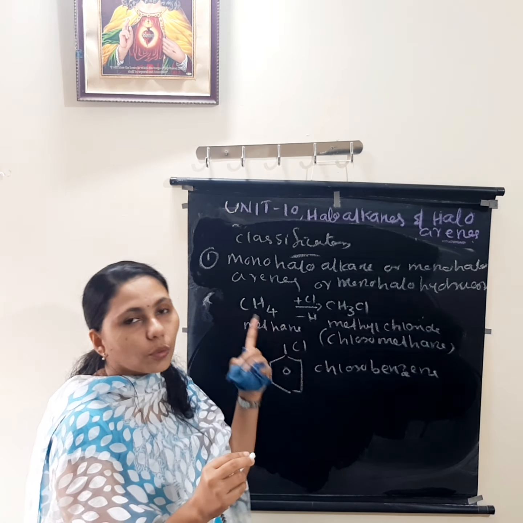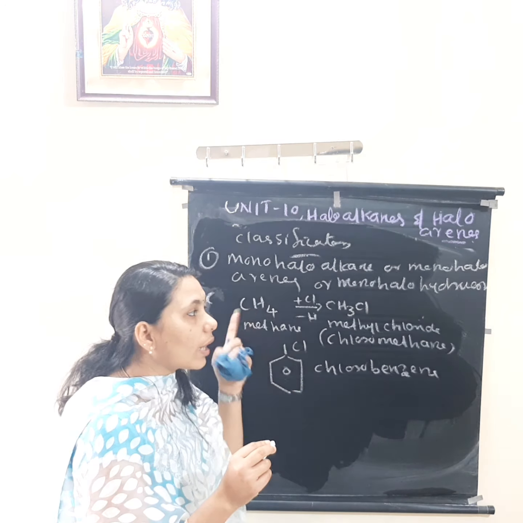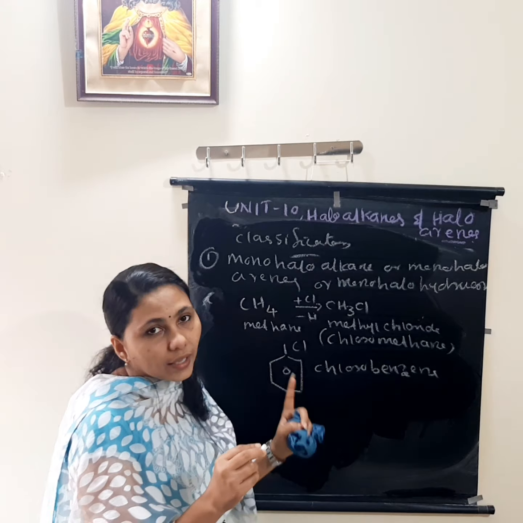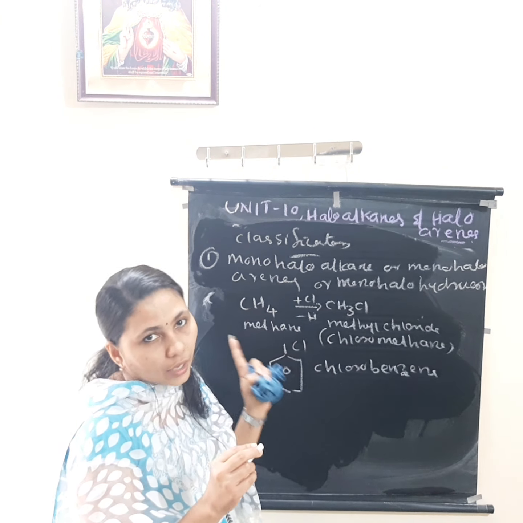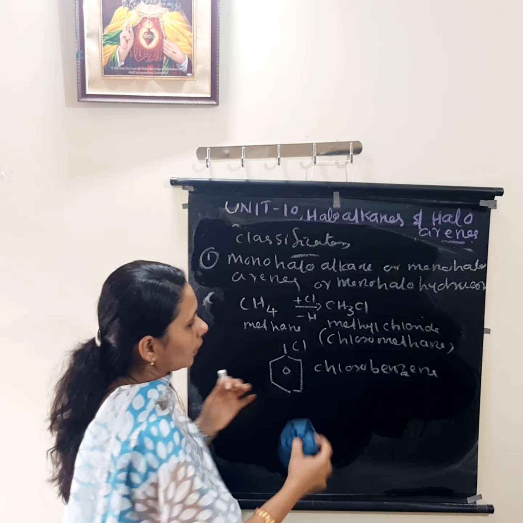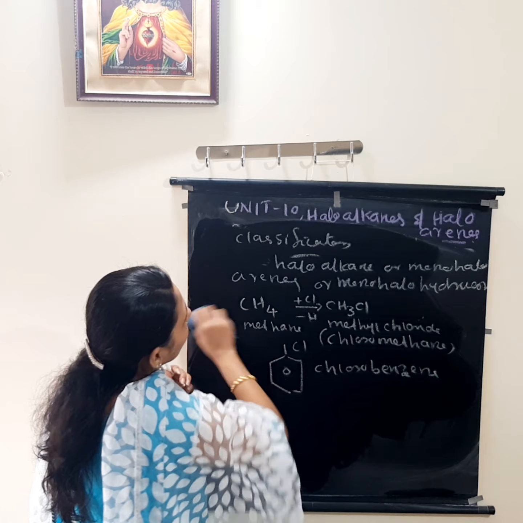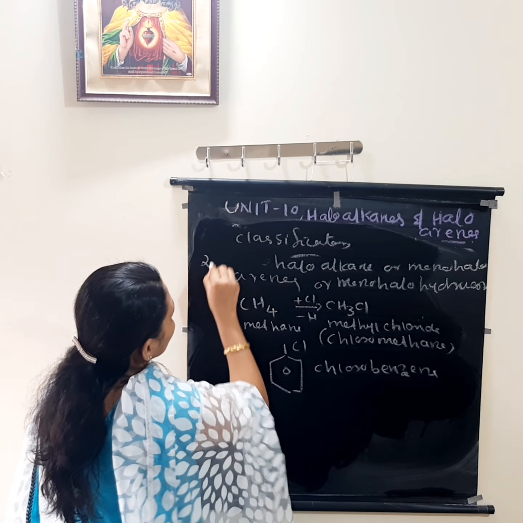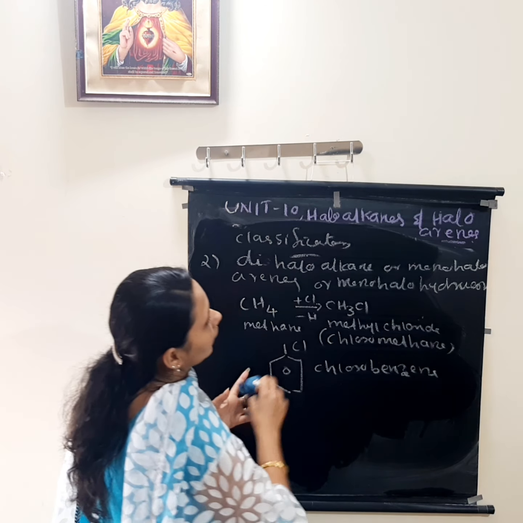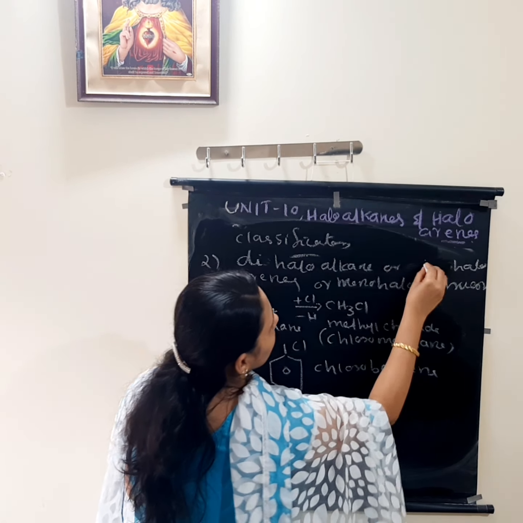Monohaloalkanes or monohaloarenes or monohalohydrocarbons means one halogen will be there in hydrocarbons. It may be aromatic or it may be aliphatic, right? Then dihalo. The second one is coming: dihaloarene or dihaloalkane. This mono I will change with dihalo.